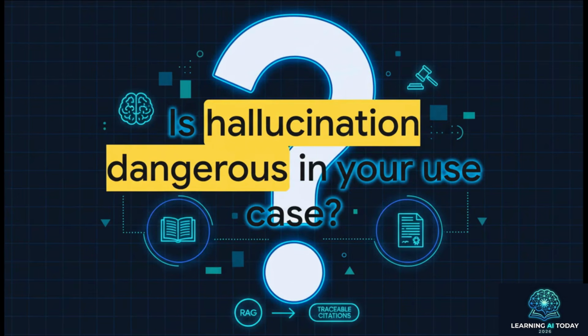Question 2, is hallucination dangerous in your use case? Say you're building an explainer for a healthcare decision tool or you're analyzing legal contracts. You absolutely need traceable citations. In those high-risk environments, RAG is essential because you can verify exactly where the AI got its answer.